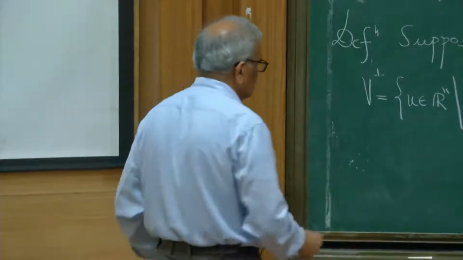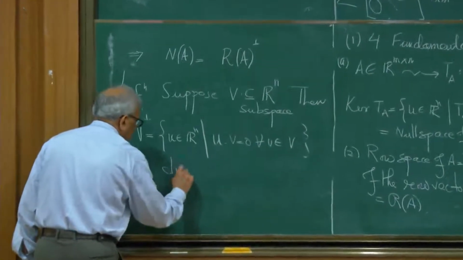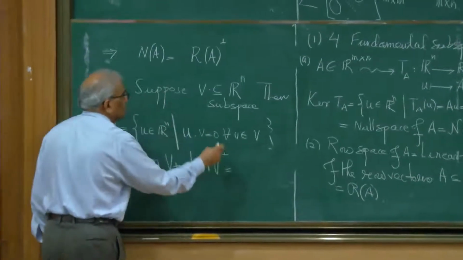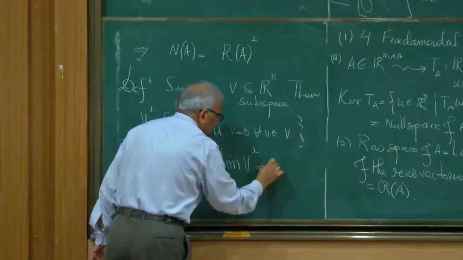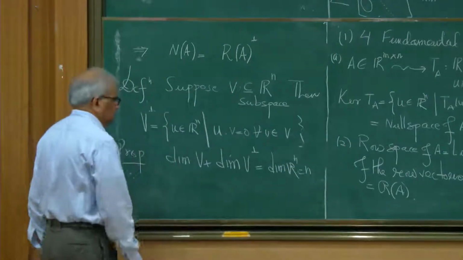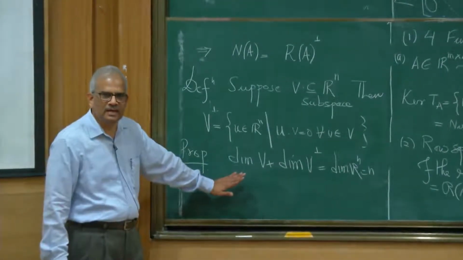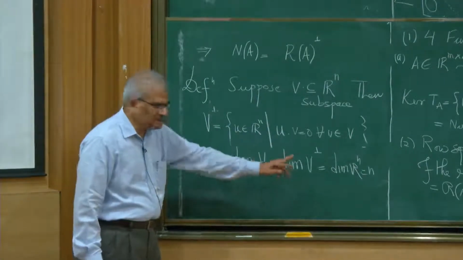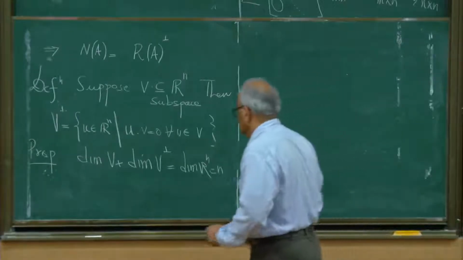So we want to prove this fact, that the dimension of V plus the dimension of V perp will be the dimension of the space in which V and V perp are living. So this is equal to the dimension of Rn, which is n. We need to prove this fact, that if I take any subspace of Rn and take its perpendicular space, then the sum of their dimensions is equal to the dimension of the whole space. Okay. So, proof.